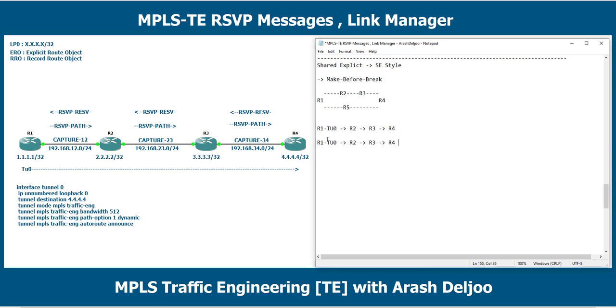Look at here, R1 tunnel 0 first should be signaled through router 5, okay? After this signaling, and after the signaling is successful, we can break tunnel 0 from R1 to R4. This means we are making the new tunnel before breaking the old tunnel. Why do we need this behavior? The reason is we don't want to interrupt the traffic.